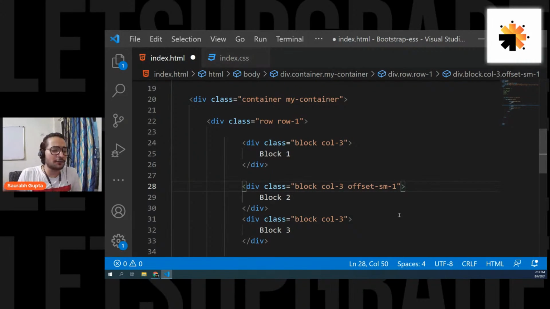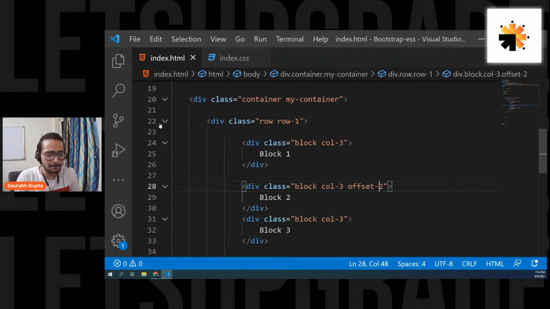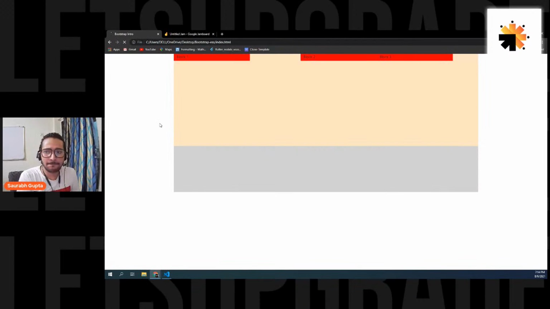Okay, guys. So are we clear with offset, everyone? Are we cleared with offset? Please tell me, everyone. How to increase the gap? Simply go for 2. Let me again make it normal so that it can work for each and every device. See, I simply increase it to 2 and now we'll have a gap of 2 columns. And again, I can have 3. Here we go, 3 columns.